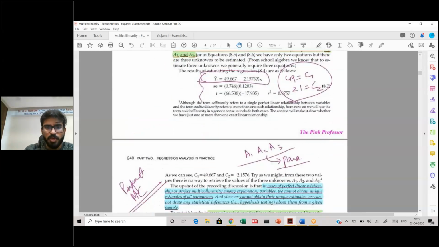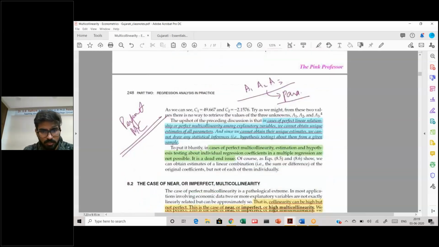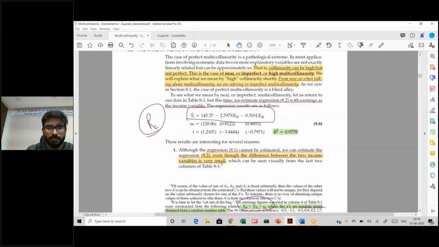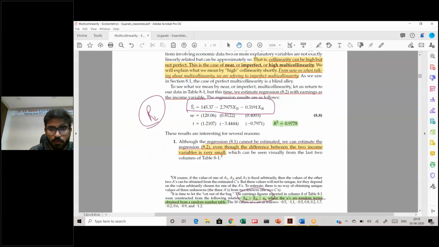So we have estimated this line, but now see what has happened to the standard errors. See, the standard error is extremely huge, and if you see, this is also quite huge. Just a second guys, sorry, I was talking about this. Yeah, so if you see these standard errors now, can you see this is not a significant factor.